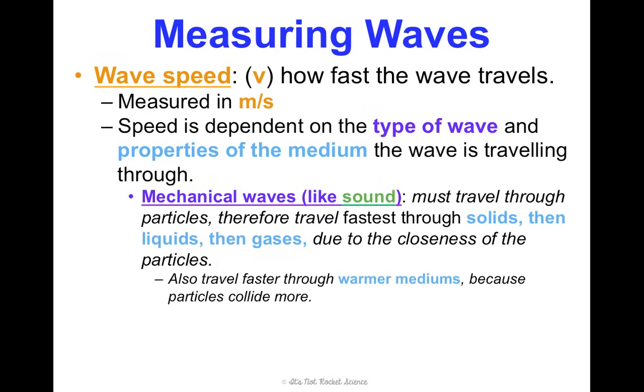Electromagnetic waves, like light, are pretty much the opposite. Oh, I totally forgot too. Think back to thermal energy. Remember, temperature is a measure of the average kinetic energy of particles in an object. And kinetic energy is the energy in motion. So higher temperature means higher kinetic energy, so the particles are moving crazier.